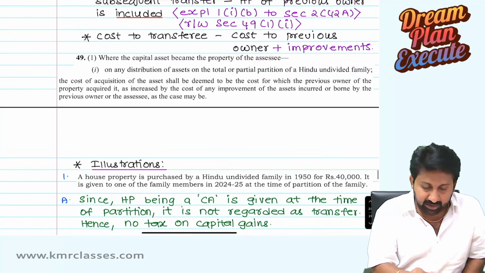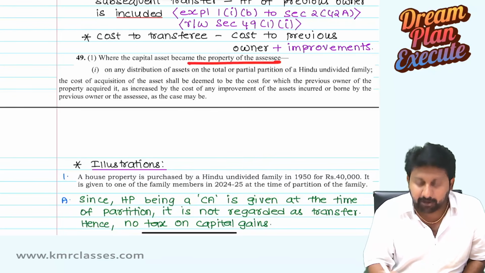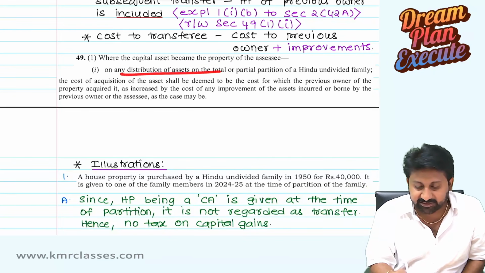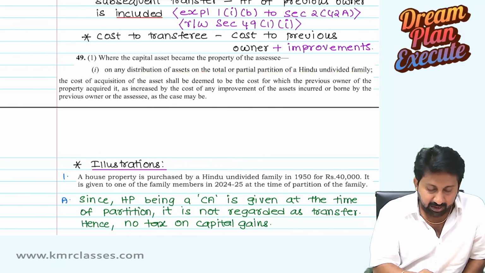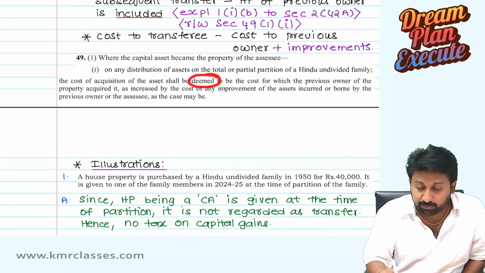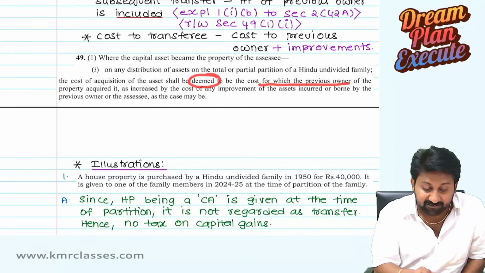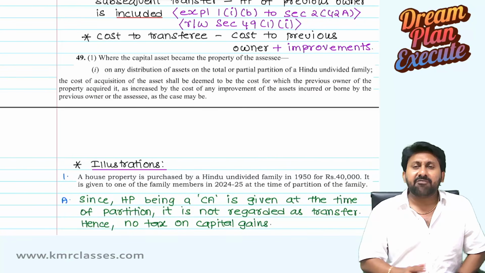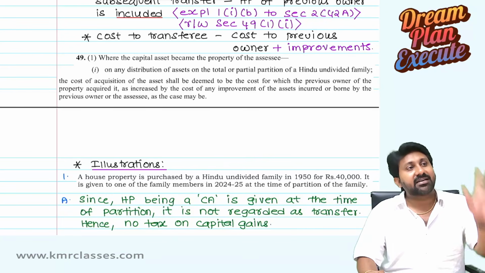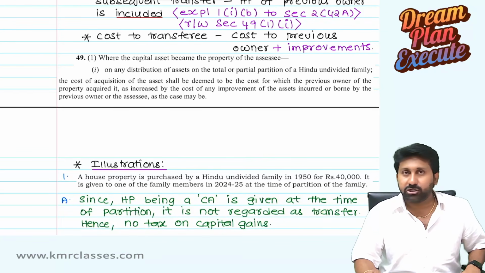Let's read. Where a capital asset became the property of the assessee, the family member, on any distribution of assets on total partition of HUF, the cost of acquisition of the asset shall be deemed to be the cost for which the previous owner acquired it. If any improvements are done, those improvements you also add. That should be considered as the cost of acquisition, not 0 value.